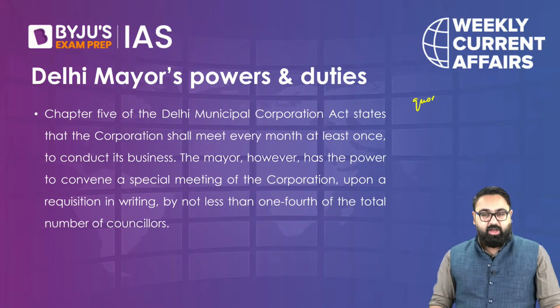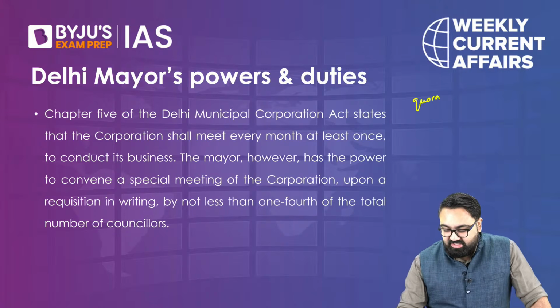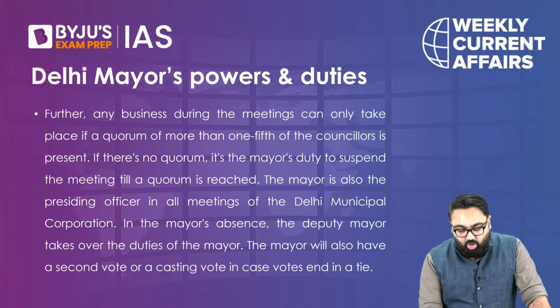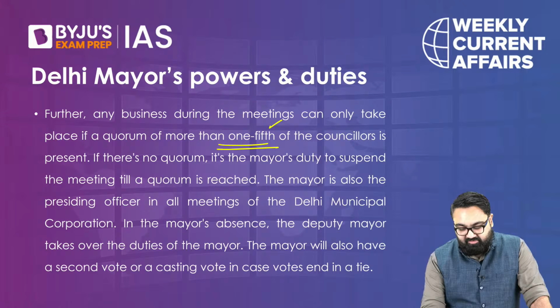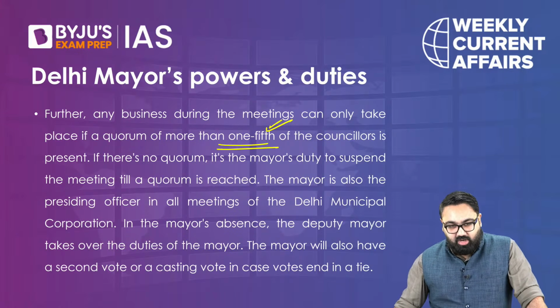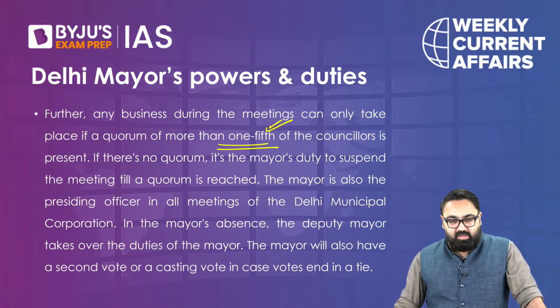The quorum that you actually see in the parliament is 1/10, which is the minimum number of members you need to have for a meeting. Over here, the quorum has to be 1/5. At least 1/5 members of the municipality have to come so that the mayor can call for a meeting.